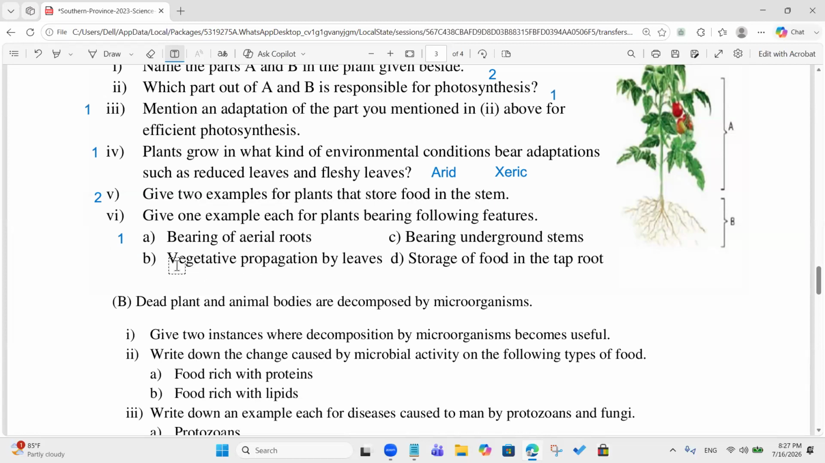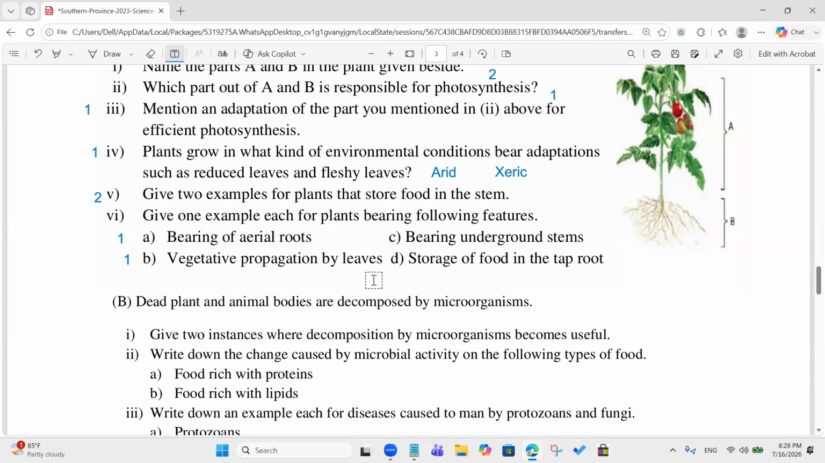Second one, B is vegetative propagation by leaves. Curry leaves. So is orchid wrong for the first one? Orchid is correct. Okay. Is curry leaves wrong for the second one, right? Vegetative propagation by leaves. So can we write akkapana for that? Akkapana is correct. Begonia? Begonia, yes, very good. Akkapana, begonia, peperomia, they are correct.